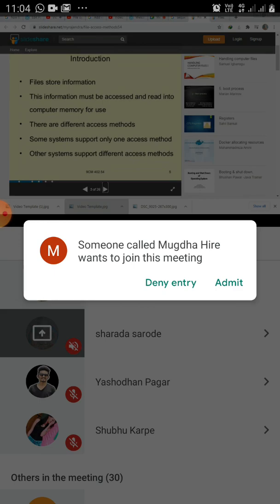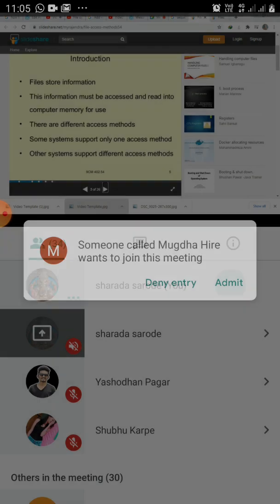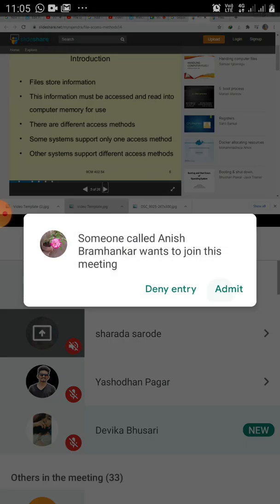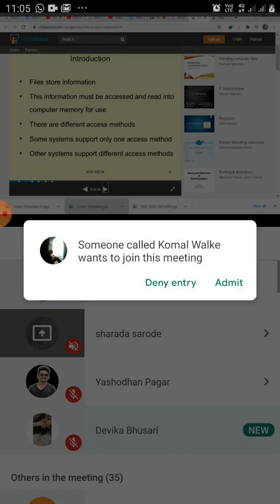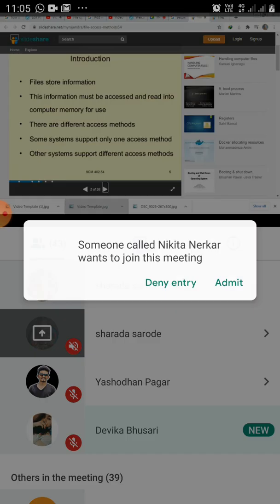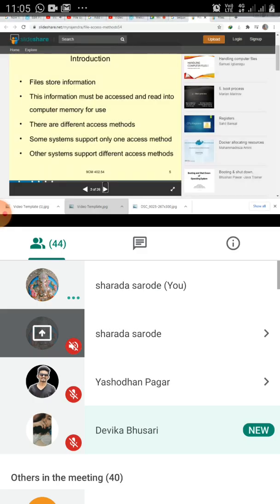Right now we have to see the file structure in general. The structure of a file is mainly of three types. Some files store the data plainly, one by one, that is, characters or numbers are stored one by one.